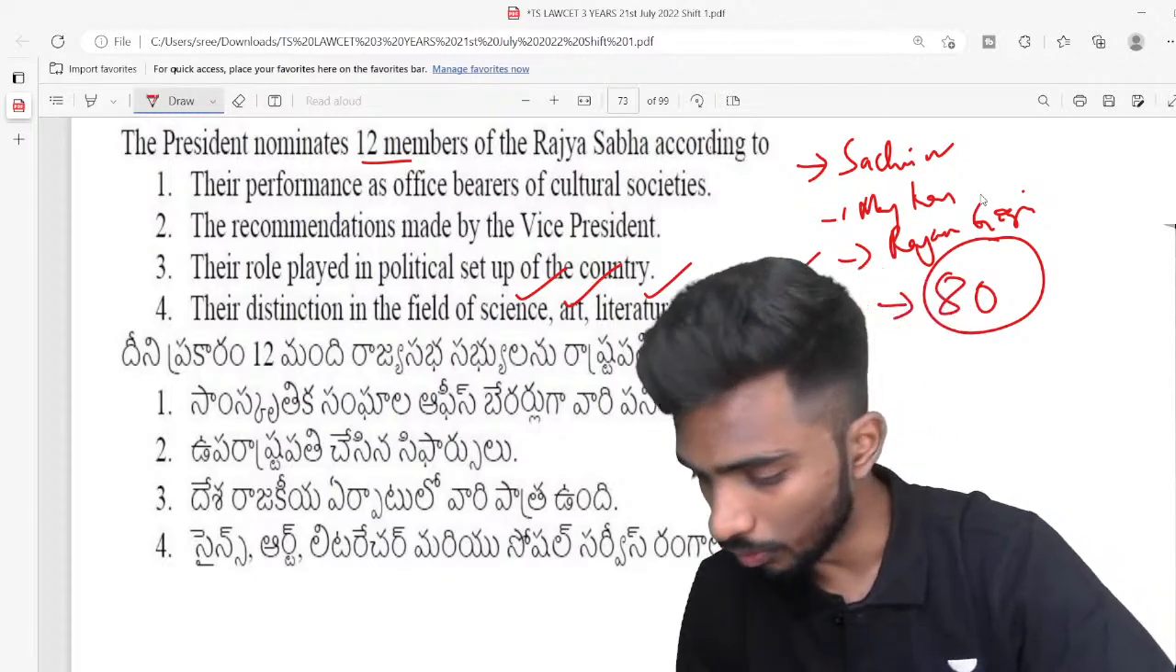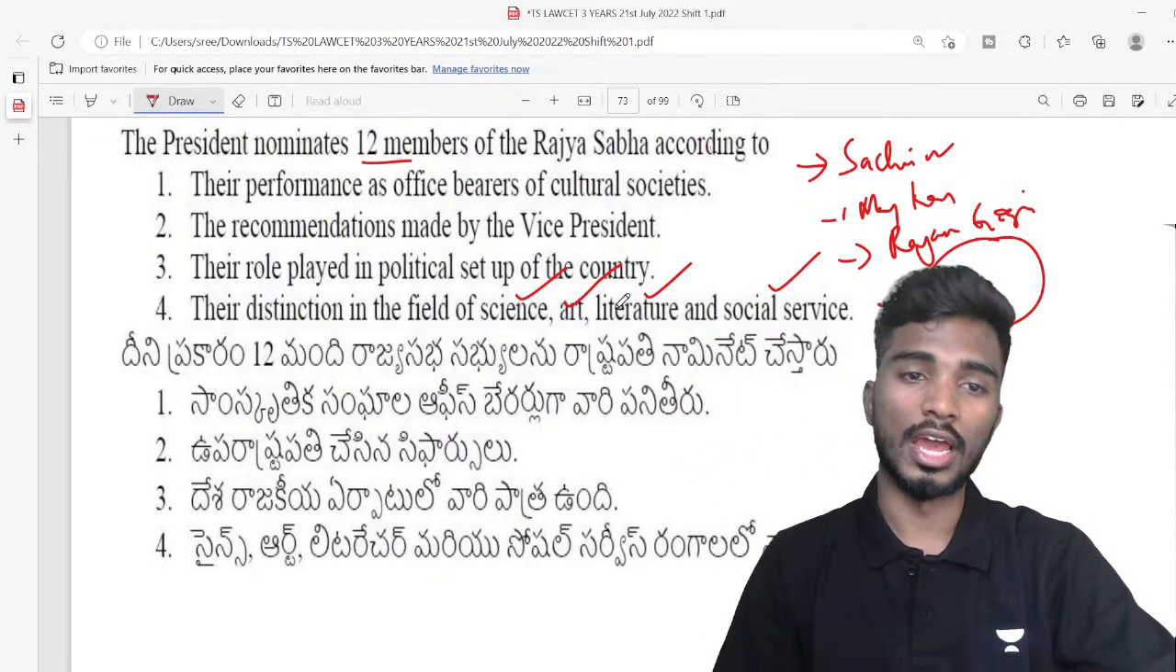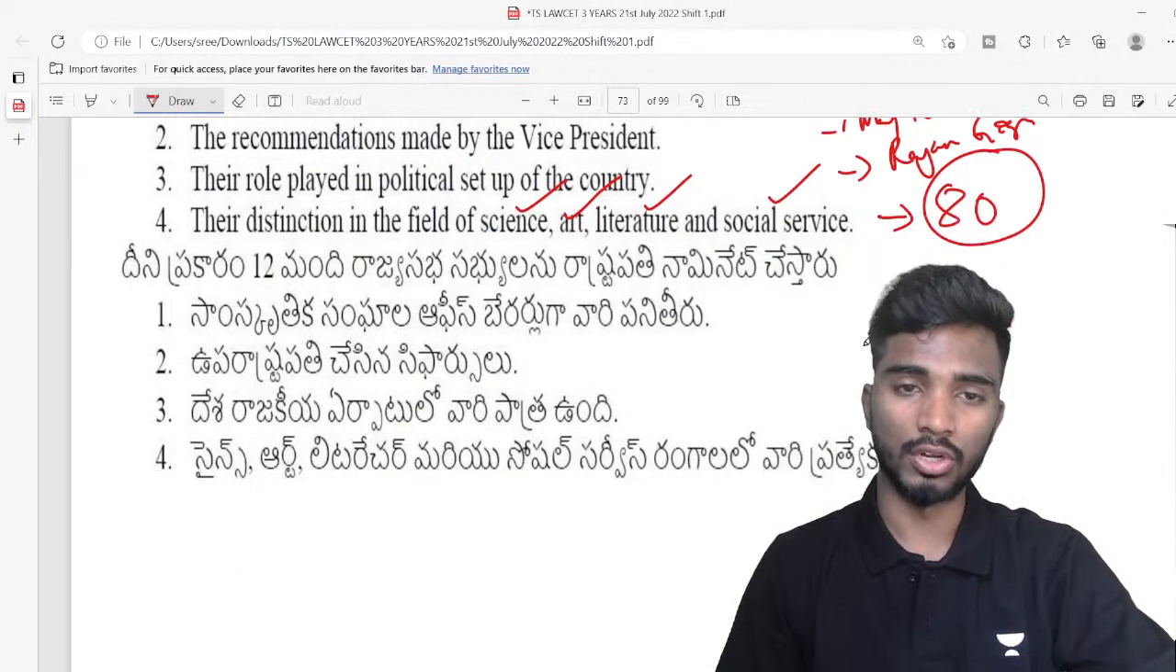Yes, no problem. Very good, Srikanth. Very good, Uma. So the answer is 4. Under Article 80, President will nominate.